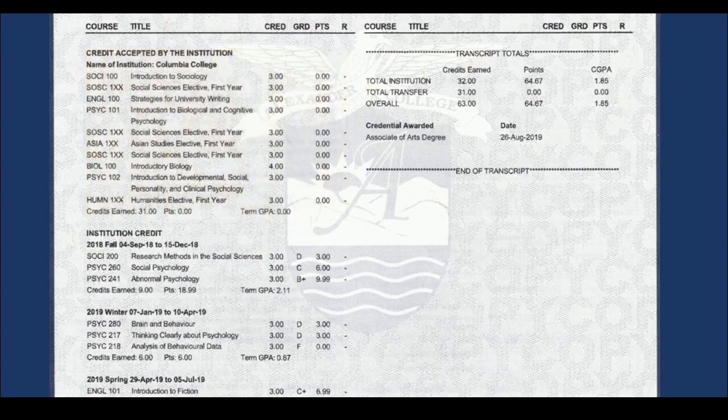If you have been issued a credential by Alexander College, for example, an associate's degree, your credential and the date that the credential was awarded will be displayed at the bottom of the document.